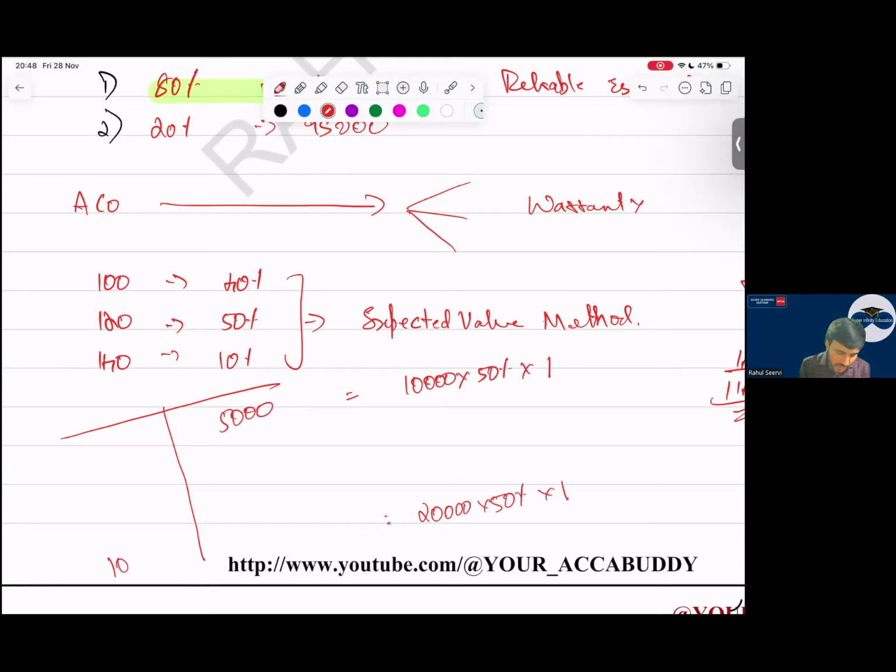It is 10,000. What is the increase in provision during the year? You only tell me. Increase in the provision during the year is how much, everyone? MCQ aata hai exam mein. 5,000. Yes.